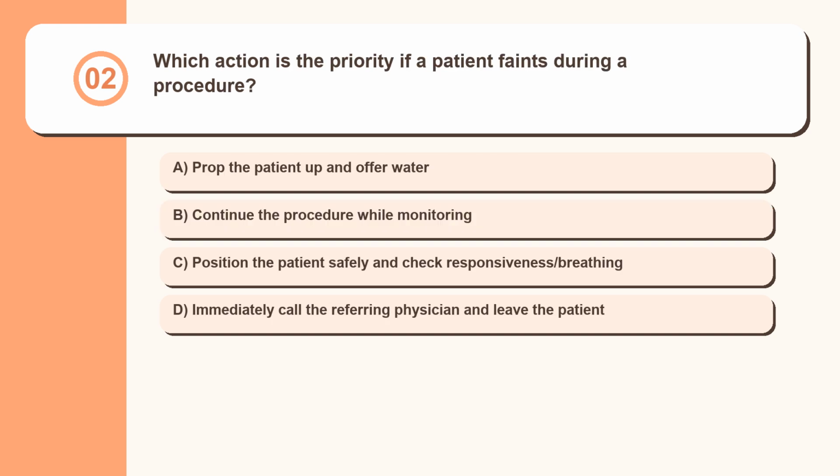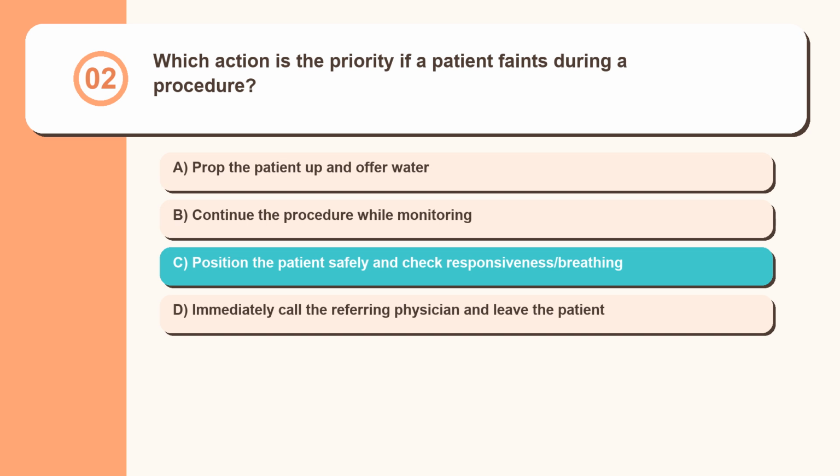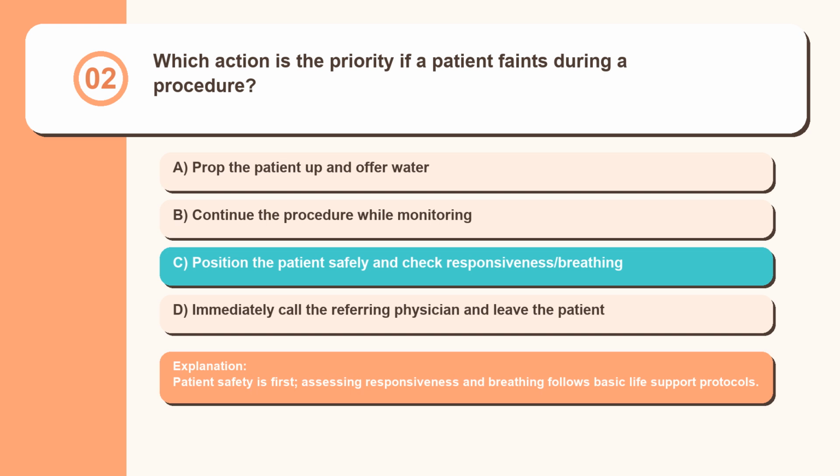Question 2. Which action is the priority if a patient faints during a procedure? Prop the patient up and offer water. Continue the procedure while monitoring. Position the patient safely and check responsiveness/breathing. Immediately call the referring physician and leave the patient. Patient safety is first. Assessing responsiveness and breathing follows basic life support protocols.